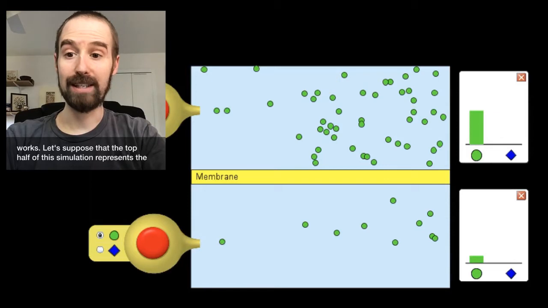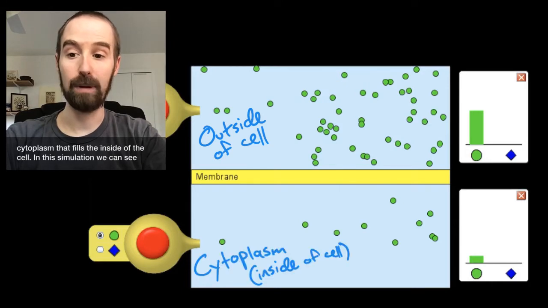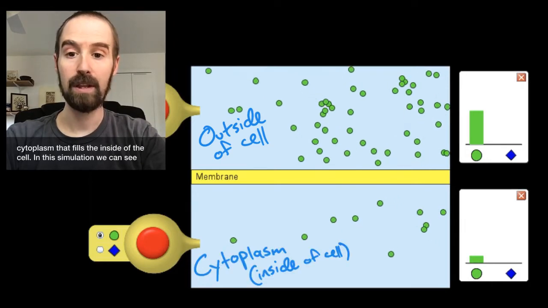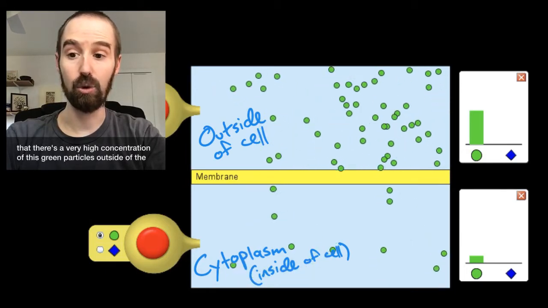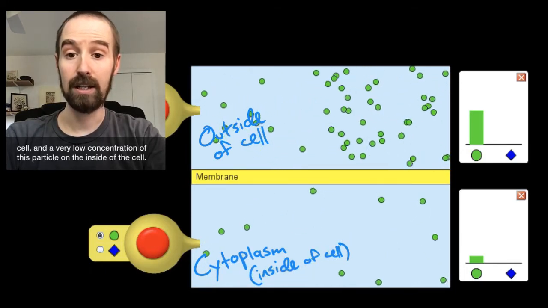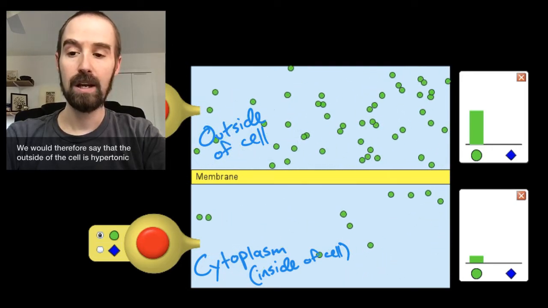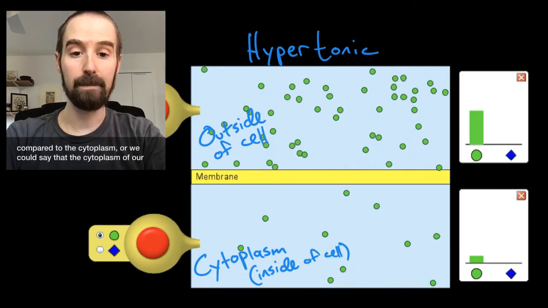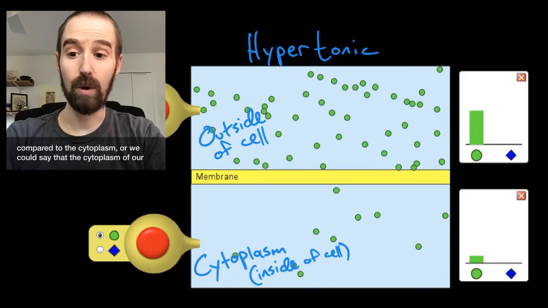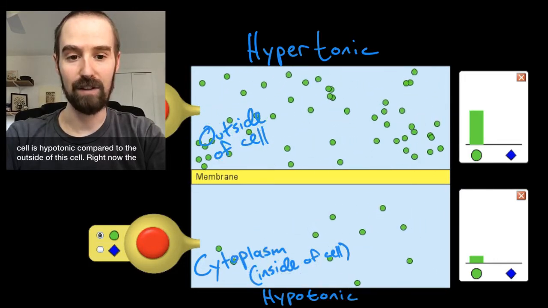Let's suppose that the top half of this simulation represents the outside of the cell, and the bottom half of this simulation represents the cytoplasm that fills the inside of the cell. In this simulation, we can see that there is a very high concentration of this green particle outside of the cell, and a very low concentration of this particle on the inside of the cell. We would therefore say that the outside of the cell is hypertonic compared to the cytoplasm, or we could say that the cytoplasm of our cell is hypotonic compared to the outside of the cell.